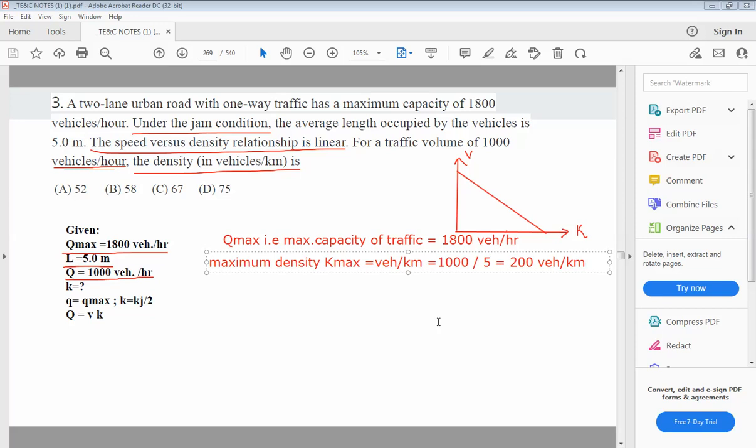Now, once the maximum density and Qmax is known, we can find out the Vmax, maximum speed or free flow speed.